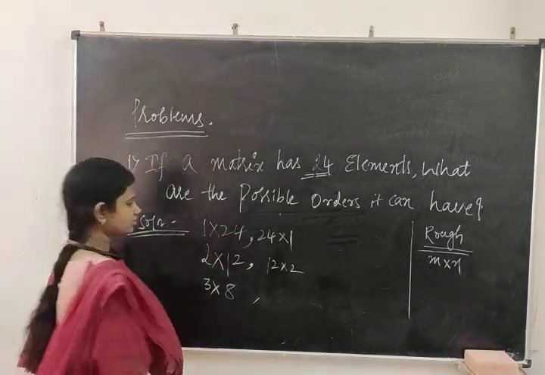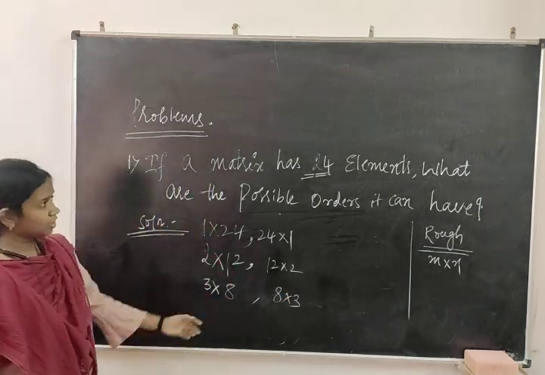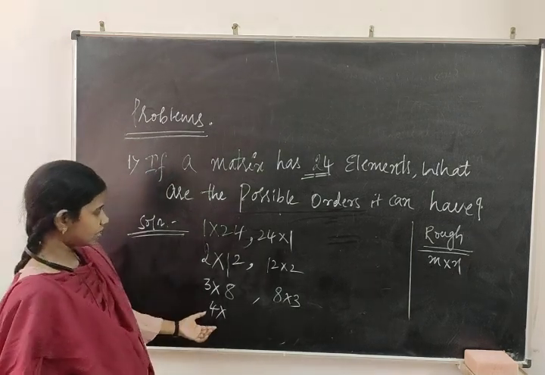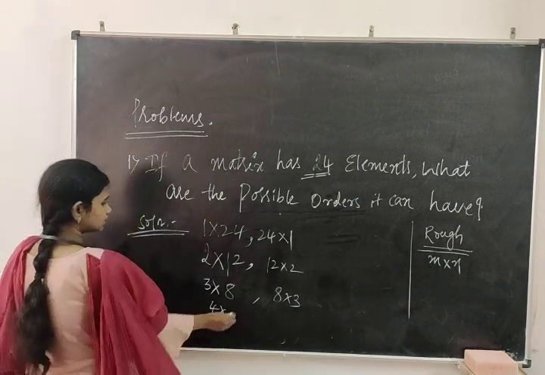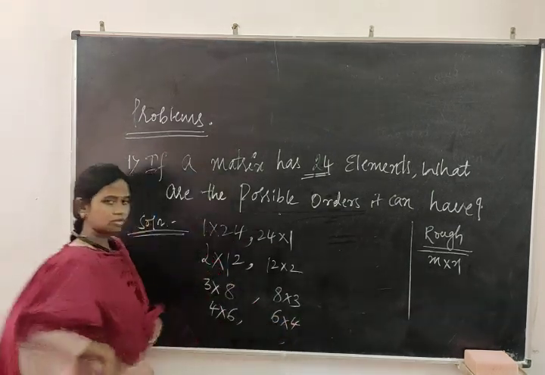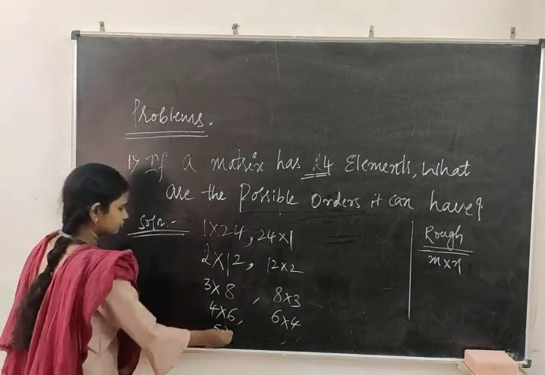Now reverse this one, 8 3s are also possible. Now you take the 4 table. By multiplying which number with 4 do you get 24? It's 6. 4 6s. Now reverse, 6 4s.